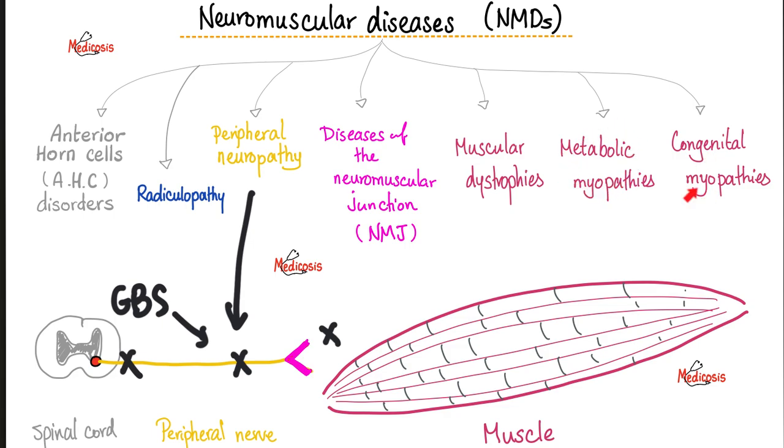Congenital myopathies is someone born with muscle problems. Mitochondrial inherited disorders fit in this category. This is the difference between a good doctor and a doofus with a stethoscope. A good doctor should evaluate a patient with muscle weakness systematically. Is it a problem in the CNS? Is it a problem in the nerve root or the peripheral nerve? Is it a problem in the neuromuscular junction, muscular dystrophy, metabolic, or what?